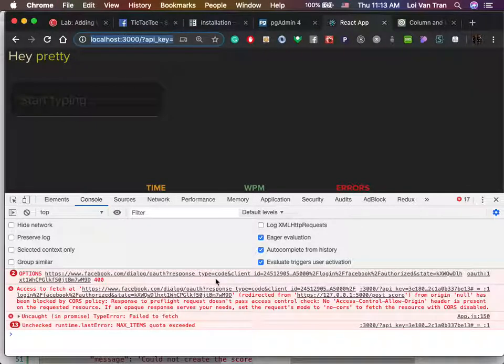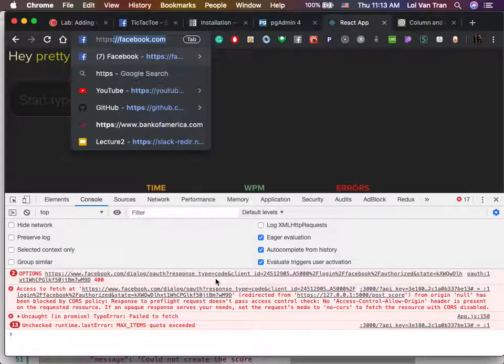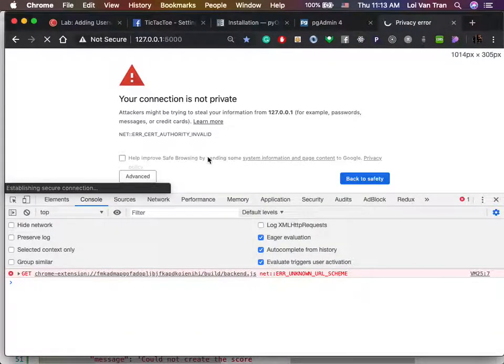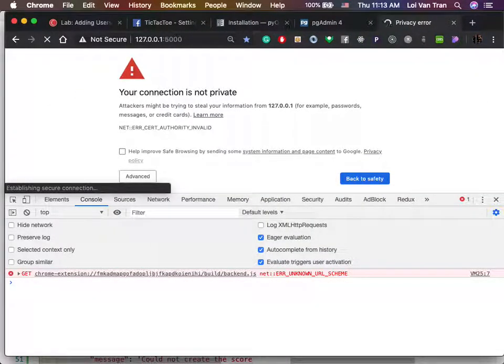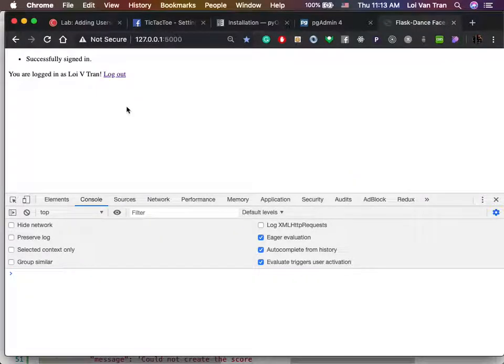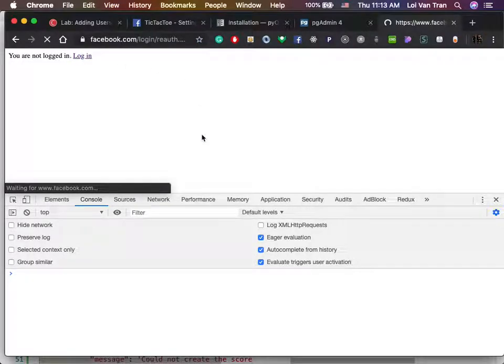HTTPS. I don't know what key I keep hitting and I do that. It's like a touch bar, right? It's like hit advanced. We're gonna proceed. Okay. We're gonna log out. Okay. We're gonna refresh. We're gonna log in. We're gonna press this button.